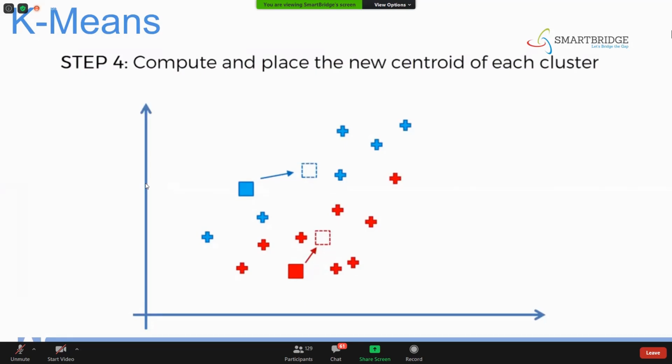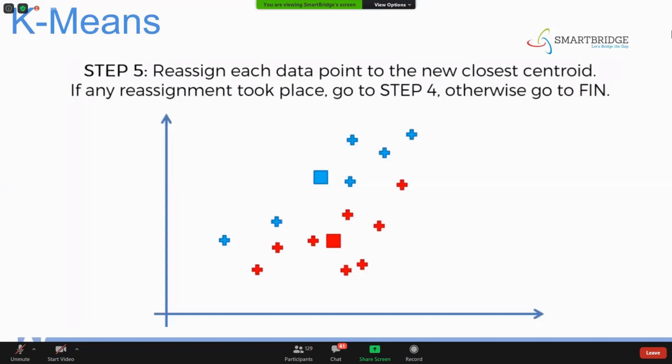How do we place a new centroid? It's just a kind of average, a center of mass for all the data points. And here also we're going to find the centroid for the red. So once you have reassigned the center, we have changed, or computed, the centroids.